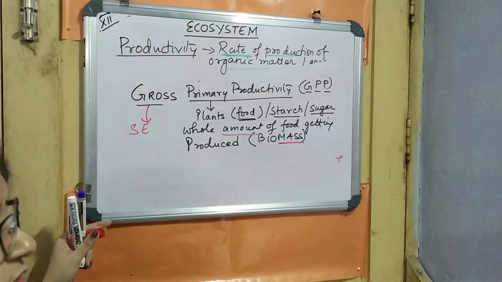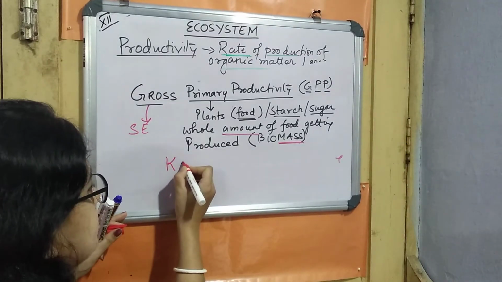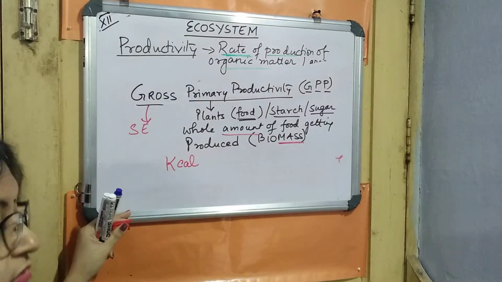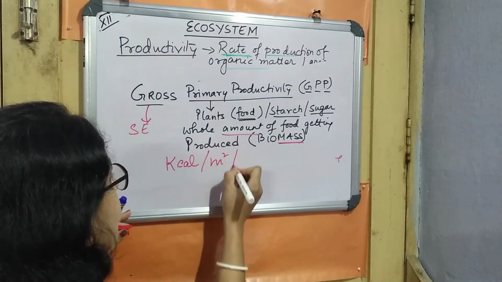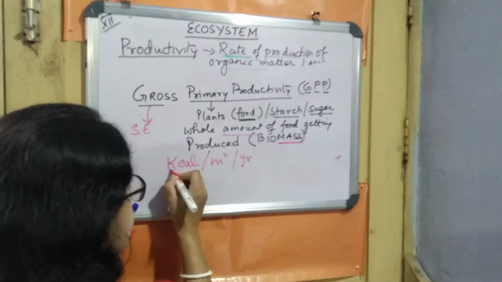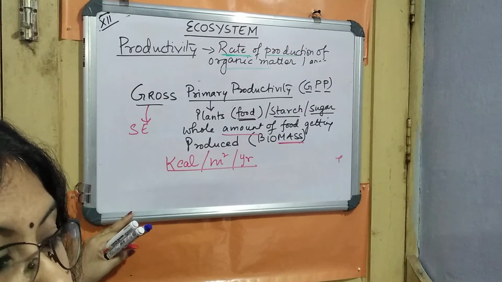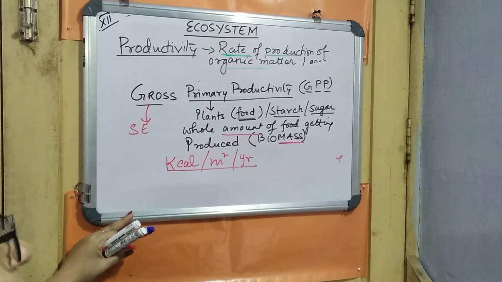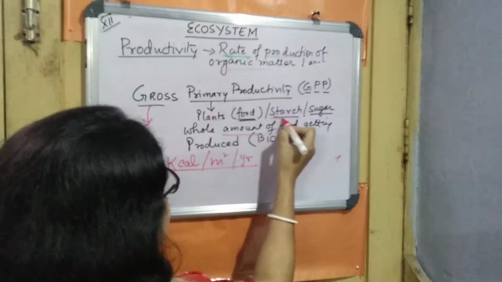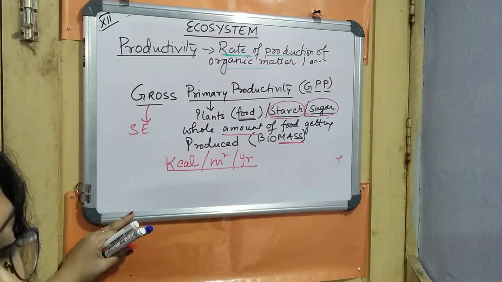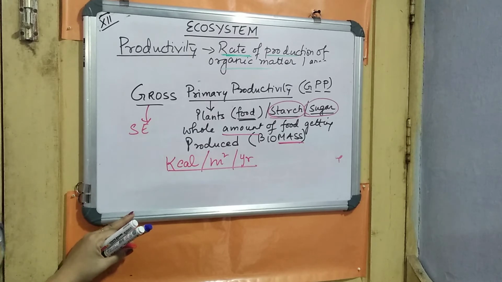So here we can express this in the form of energy. The energy unit is kilocalorie per meter square, and the time is per year. So this is actually the unit of gross primary productivity. We can also express it that way. The production which is taking place is the production of organic matter, how much organic matter is getting produced. So we have to mention the main important gross primary productivity.